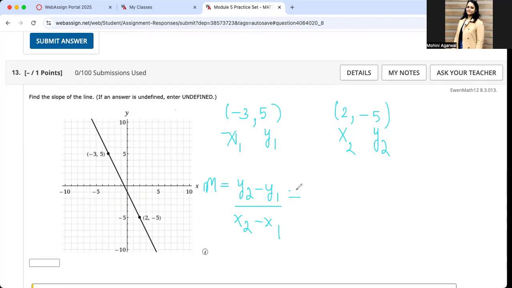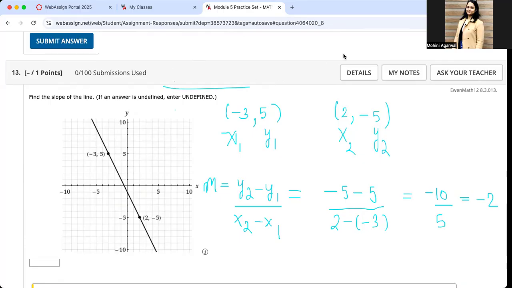So y2 here goes as negative 5 minus 5, x2 is 2 minus of minus 3. So what do you have? The top is negative 5 minus 5, which is negative 10, over 5, giving you the answer of negative 2. So if you are comfortable, please try these questions. We'll move to the next one.